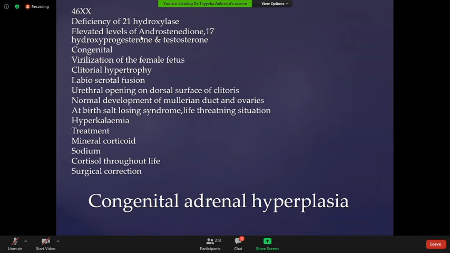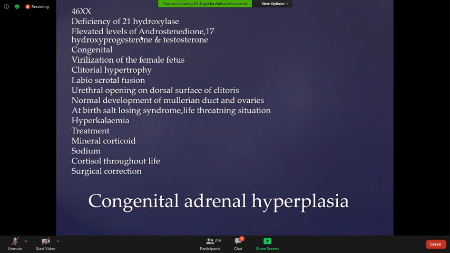Congenital adrenal hyperplasia occurs due to the deficiency of certain enzymes. With deficiency of 21-hydroxylase, there are elevated levels of androstenedione, 17-hydroxyprogesterone, and testosterone.